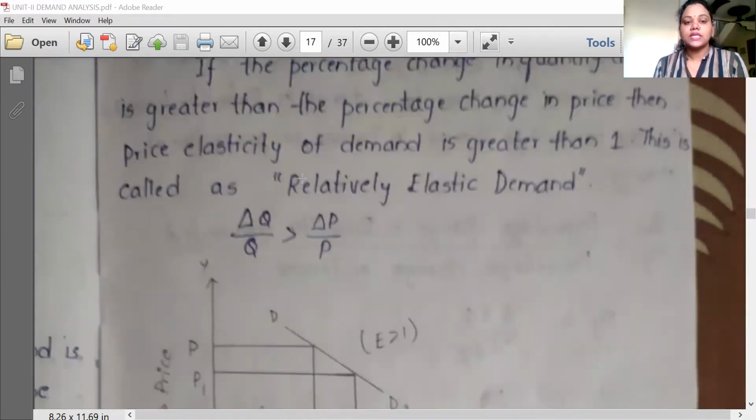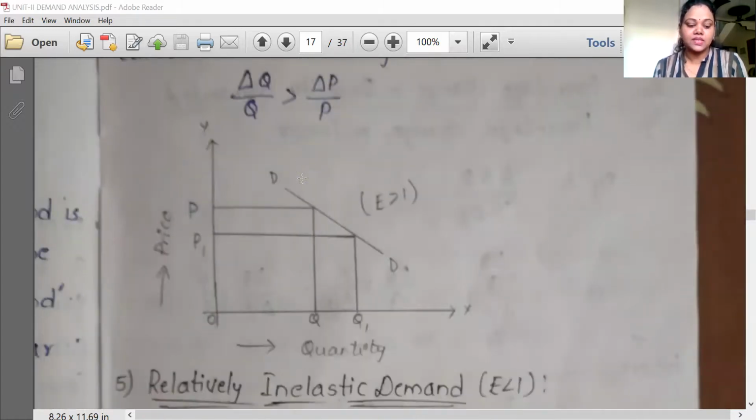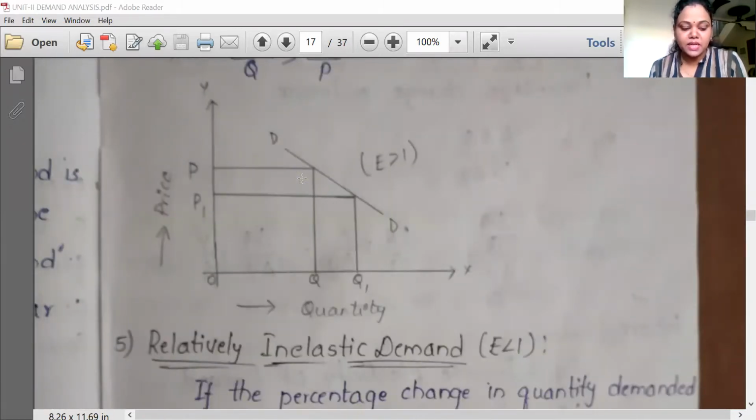Next, the fourth one is relatively elastic demand. From the curve, it is clearly shown that the percentage change in quantity demanded is greater than the percentage change in price. See here, quantity demanded changes more when price changes. If a 10% increase in price takes place, there will be a 20% decrease in the demand for the product. So here the EP value is greater than 1. That is relatively elastic demand.